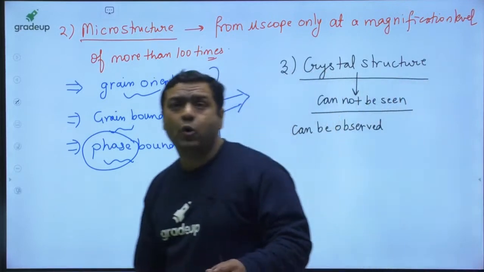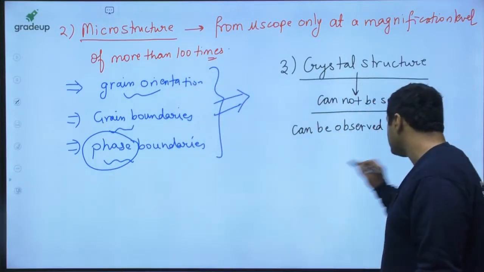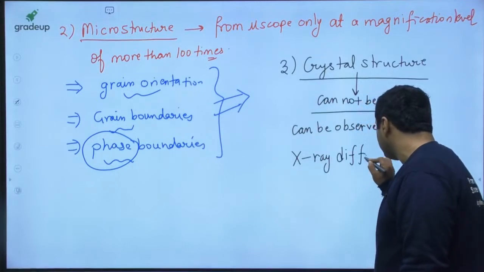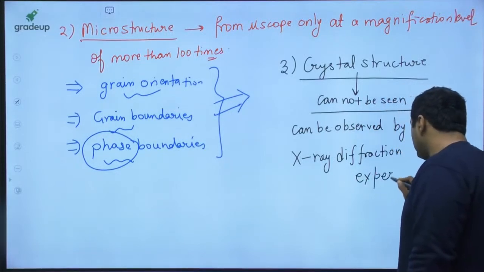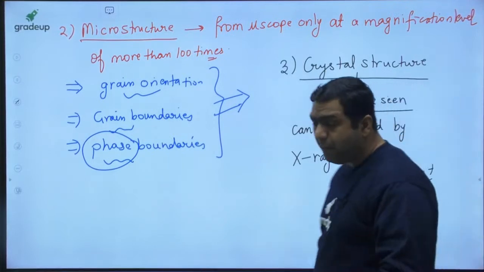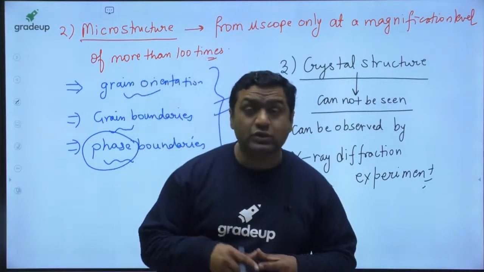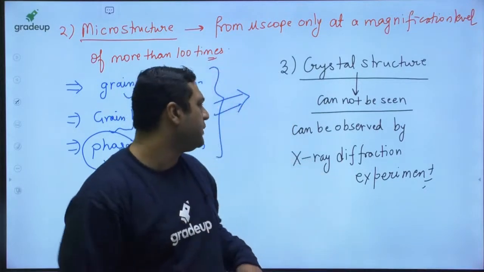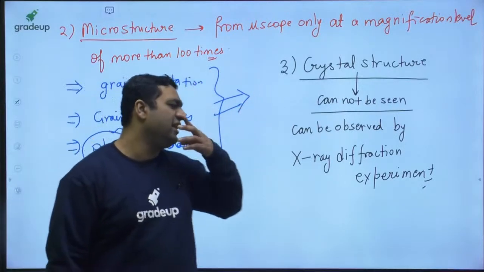And when I say it can be observed, by what? By X-ray diffraction experiment. So when we go for an X-ray diffraction experiment, you can know about the crystal structure, as they cannot be seen but they can be found out. Like when you say BCC, FCC, HCP, this is how you are finding out the crystal structure. So my dear, crystal structure cannot be seen but can be observed by using an X-ray diffraction experiment.